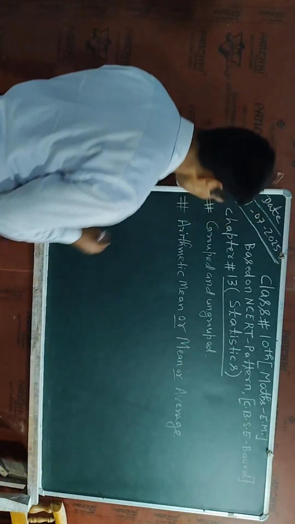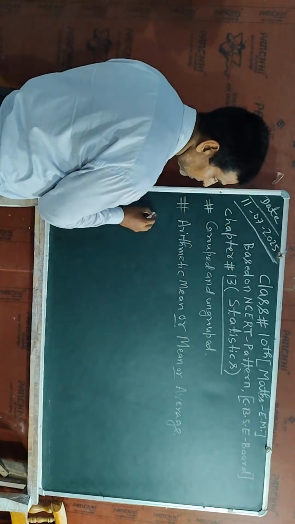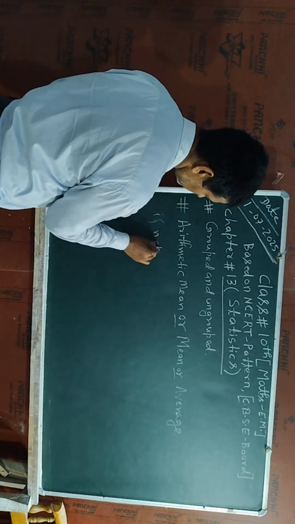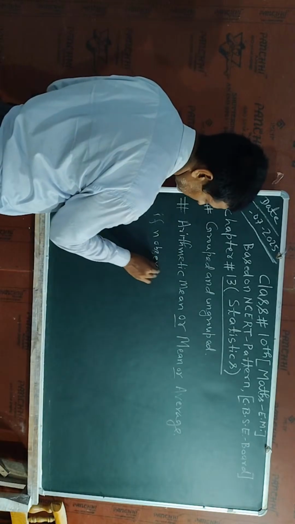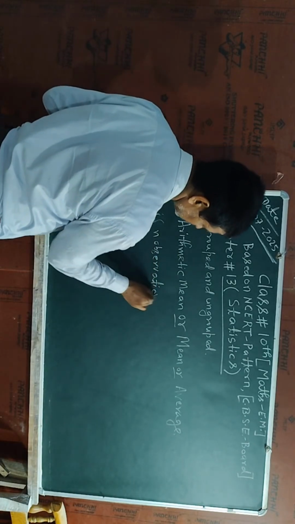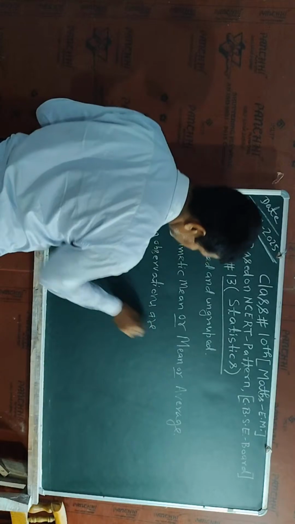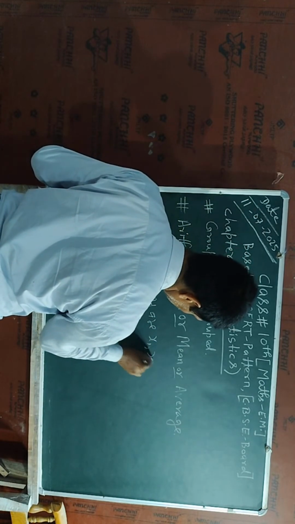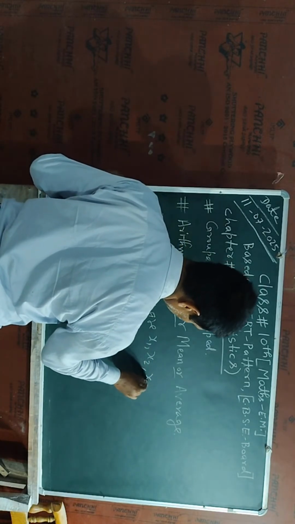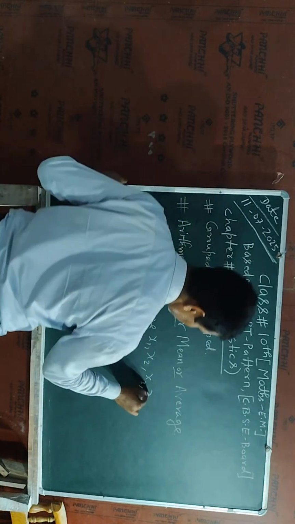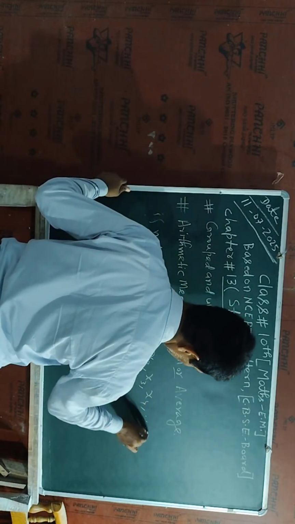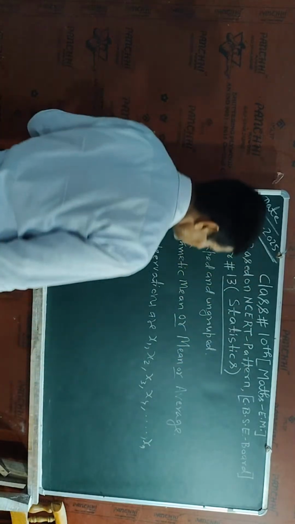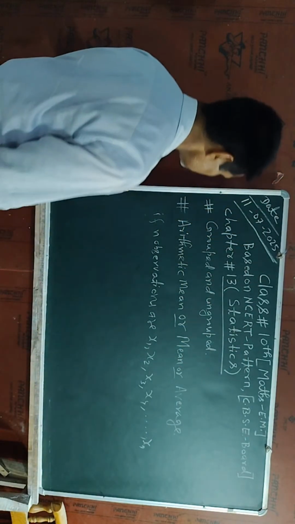Suppose n observations are x1, x2, x3, x4, up to xn. So there are n terms.